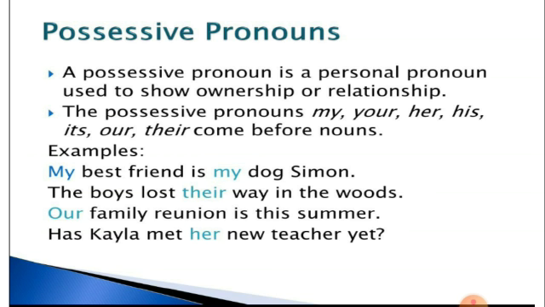Next, possessive pronouns. A possessive pronoun is a personal pronoun used to show ownership or relationship, like my, yours, her, his, its, our, their. These are the possessive words which come before the noun. Examples like my best friend is my dog Simon. The boys lost their way in the woods. Our family reunion this summer. Has Kyla met her new teacher yet?